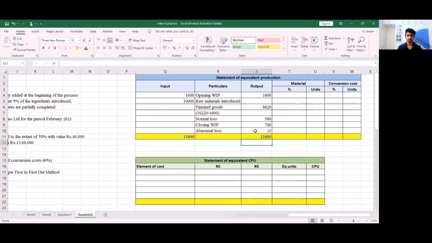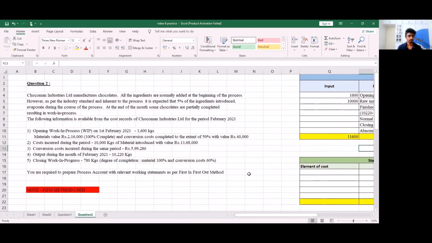Now that we have got the abnormal loss, let's go on to find the equivalent production. So first, for opening work in progress, we have been given that materials 100% has been complete, and for conversion cost, 50% has been completed. Now, remember well that for our opening work in progress, if 100% is already completed, for this year, no work is left.